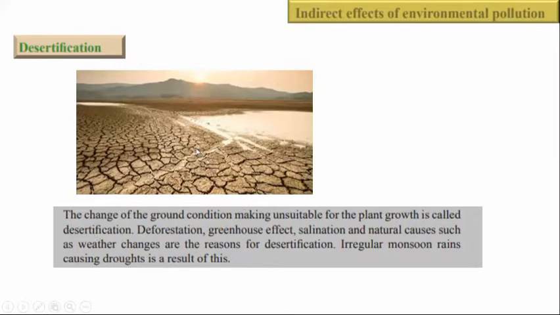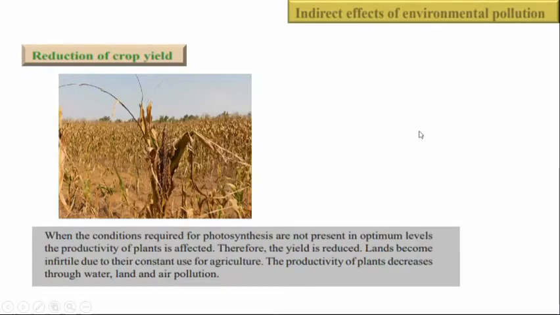So what causes this desertification? Those are the deforestation, greenhouse effect, salination, and natural causes such as weather changes. So these are the main reasons. You have to know these reasons for the desertification. And even the irregular monsoonal rain causes this drought condition. Okay, right. Then the third indirect effect is the reduction of crop yield.